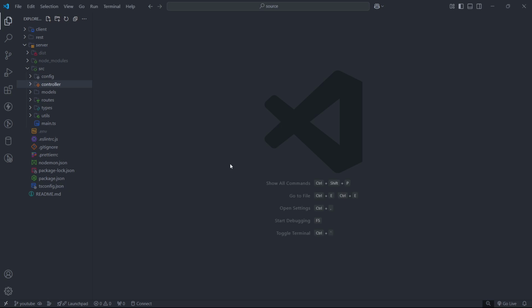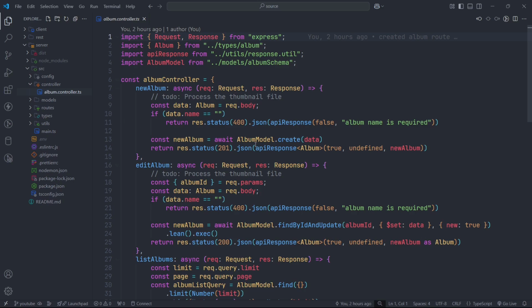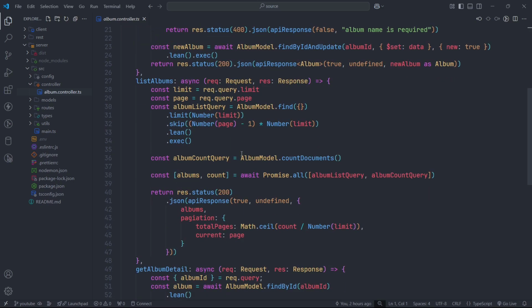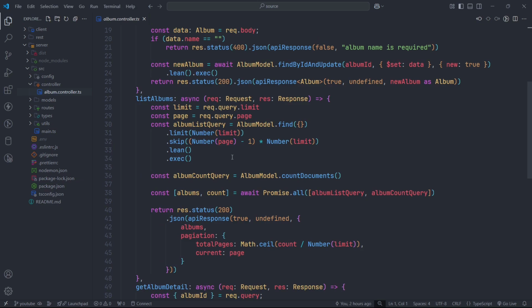Hello there and welcome. In the previous session, we created our album controller. Now in this session, we will create our track controller.